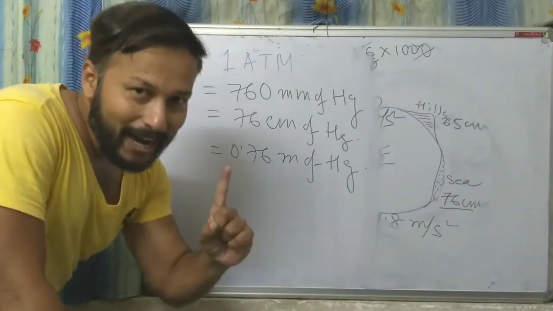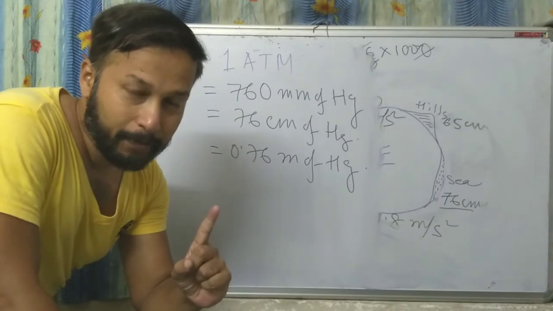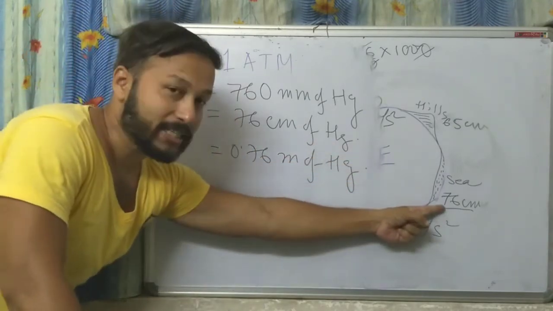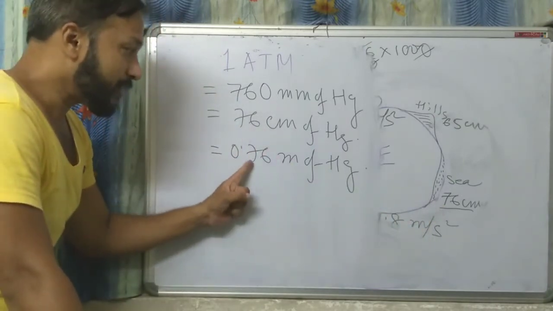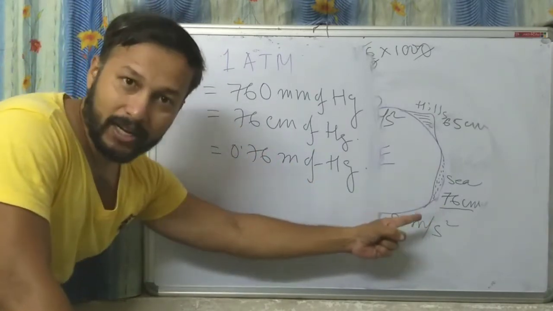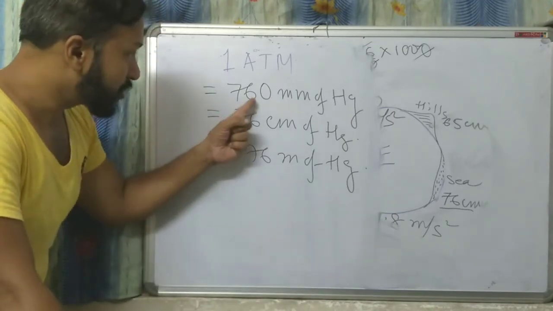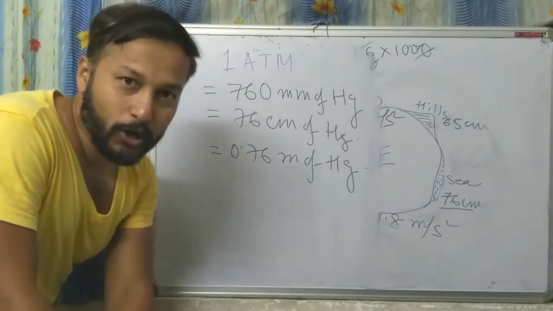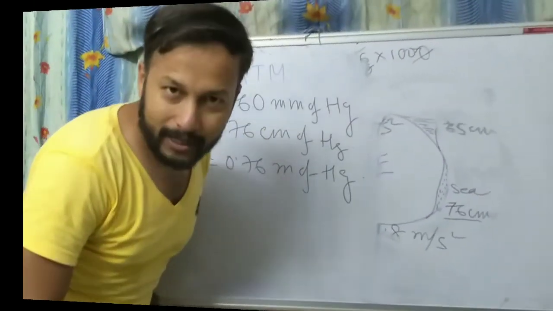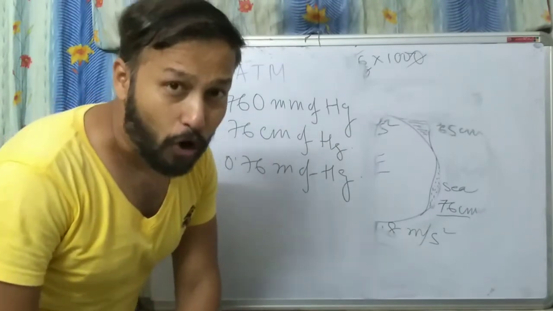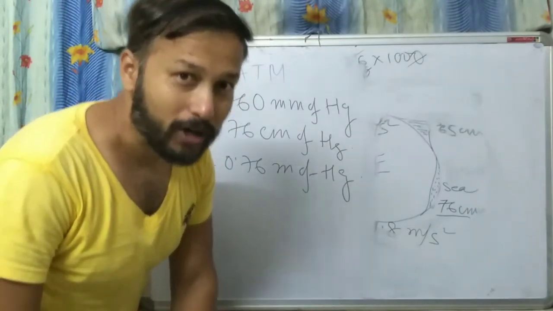Understood? 1 atmospheric pressure means 76 centimeter of mercury, as I told you. 0.76 meter of mercury we have already calculated, and in millimeter, 760 millimeter of mercury. This 760 millimeter of mercury is also called 760 torr.